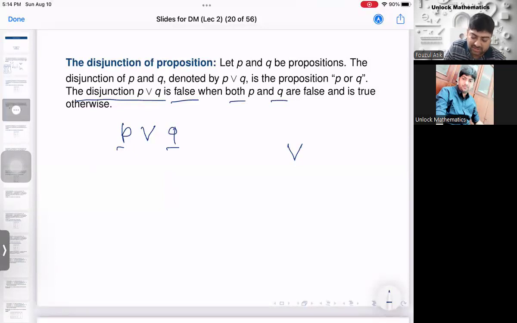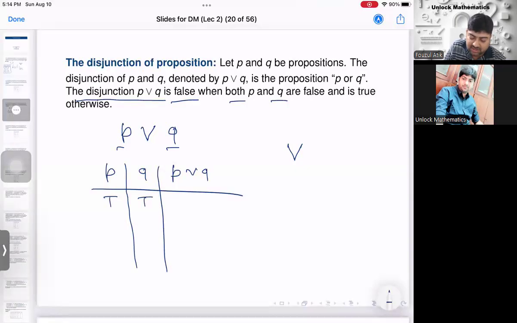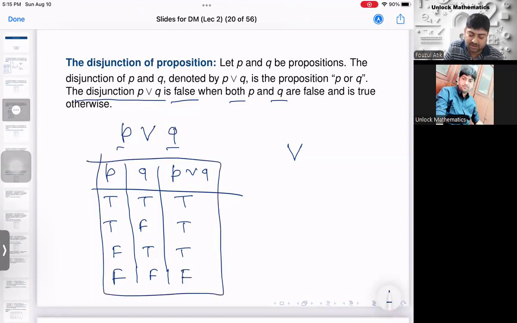So if we have understood this, then what should be the truth table of it? P, Q, P or Q. And we'll again consider all possible cases: T T, T F, F T, and F F. So these are all possible combinations. And P or Q, now both of them are true, OR operator, this is true. Next one, one of them true makes it true. This one also true. But here both of them are false, so P or Q must be false. So this will be the truth table of P or Q.